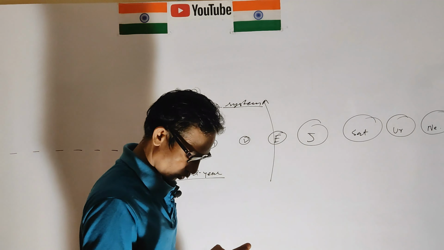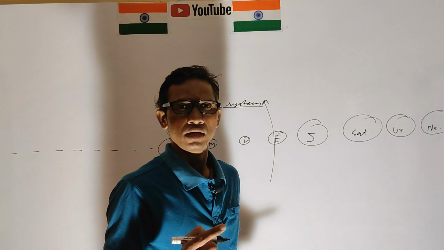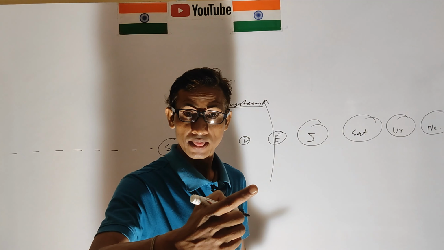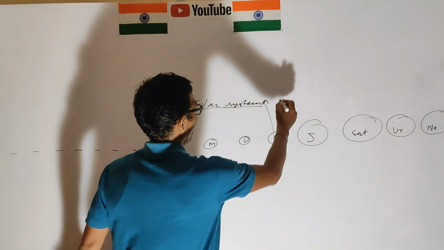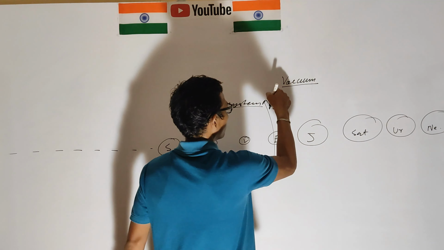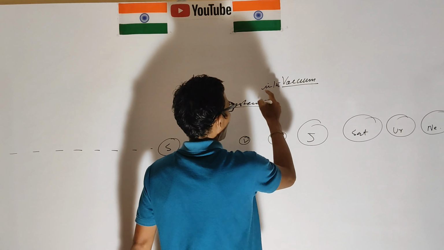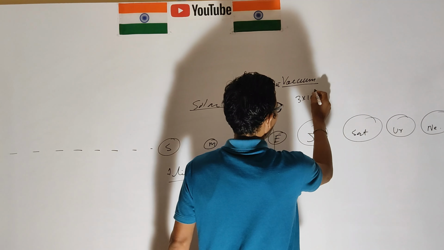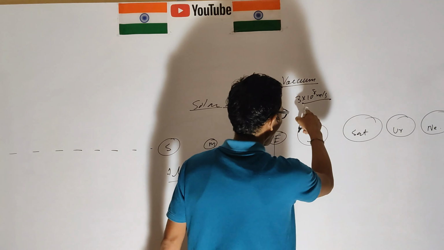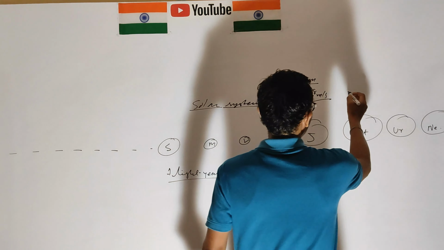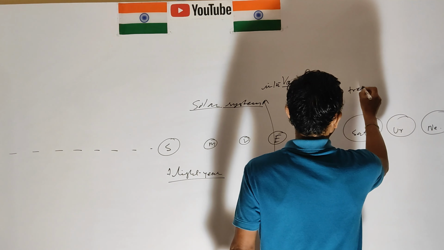Light travels in space, in a vacuum, at the highest speed. Light travels in the vacuum at 3 into 10 to the power 8 meter per second. If the light travels throughout the year, 365 days, travel